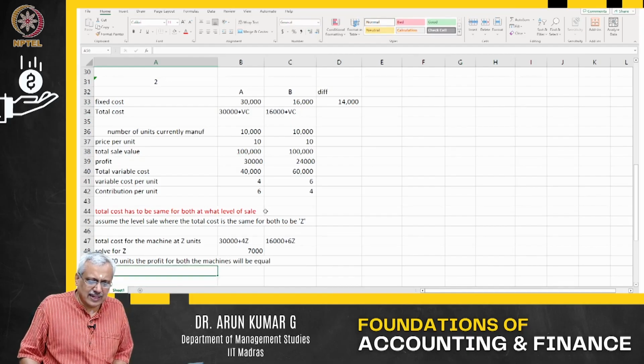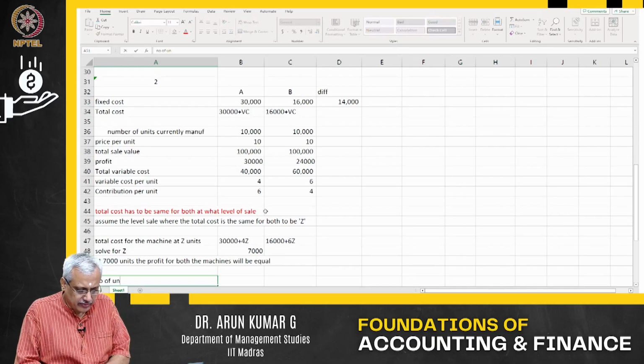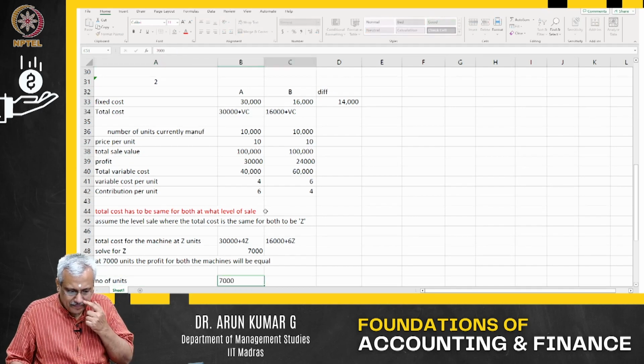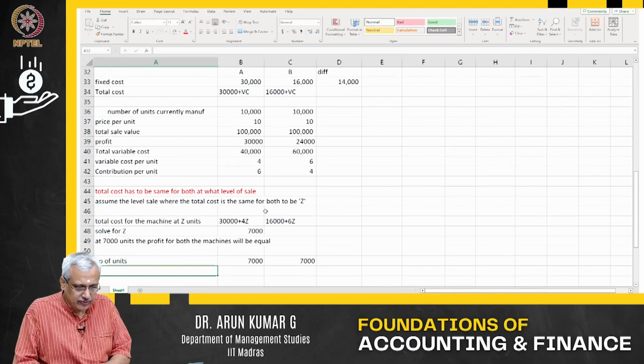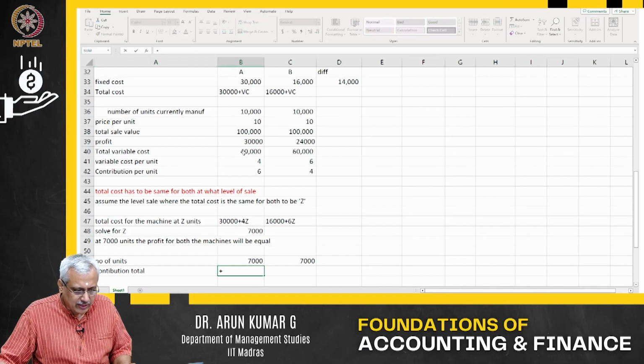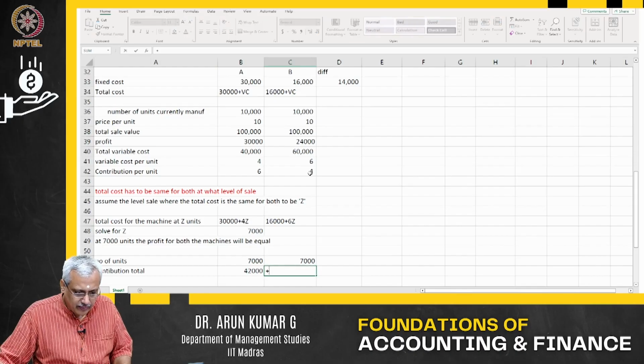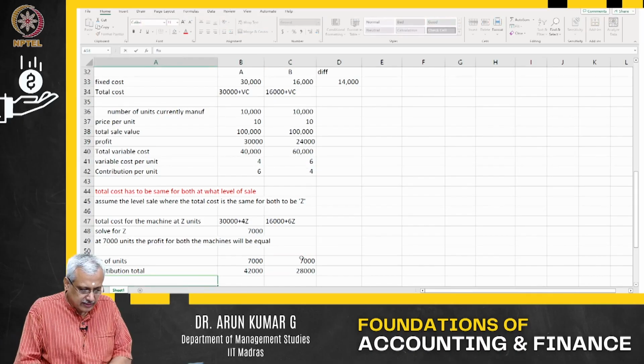You want to try it? Let us try it. Number of units for both is 7,000. Total contribution: per unit contribution is 6 for 7,000 units, and per unit contribution is 4 for 7,000 units.